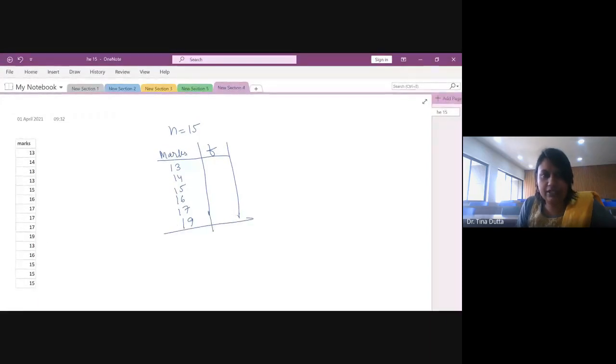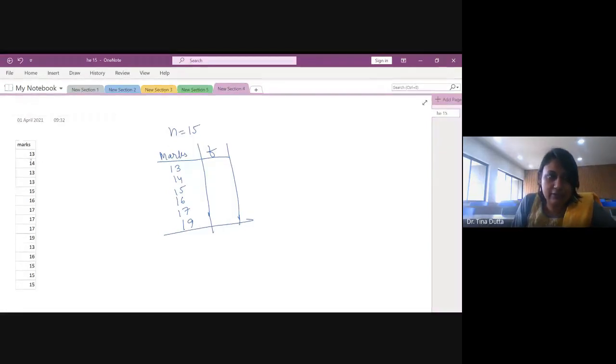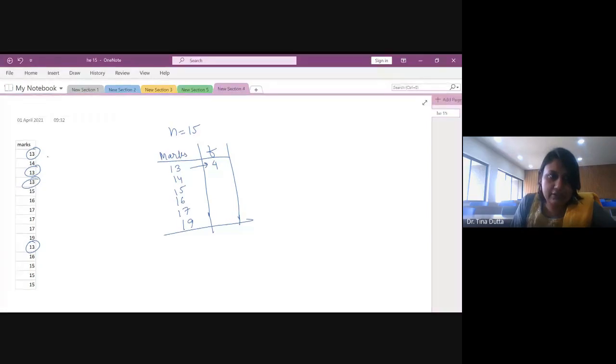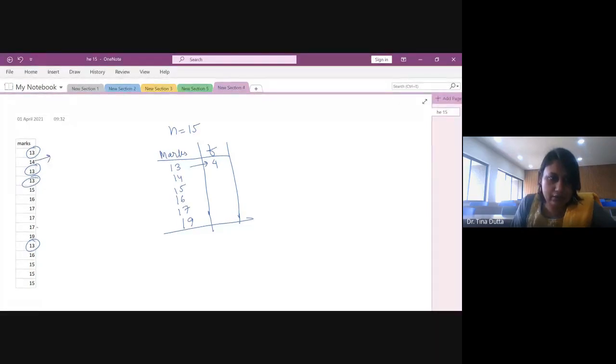Frequency means how many times that number, that value, has repeated. So 13, how many times do I have 13? 1, 2, 3, 4. So corresponding to 13, I will write frequency as 4. Then similarly 14, how many times is 14 there?